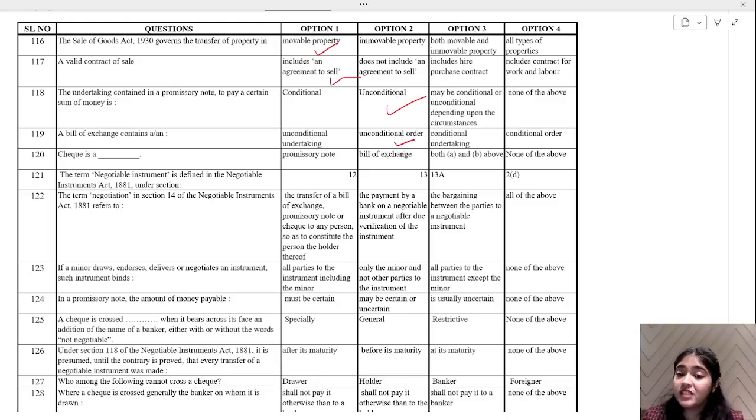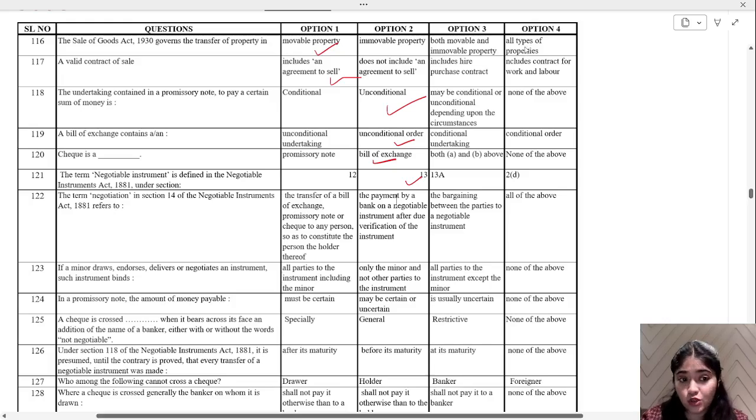Check is a promissory note, bill of exchange, both A and B, or none of the above? Tell me. Check is a bill of exchange. The term negotiable instrument is defined in the Negotiable Instruments Act 1881 under section 13. So sometimes they can ask you definition also.